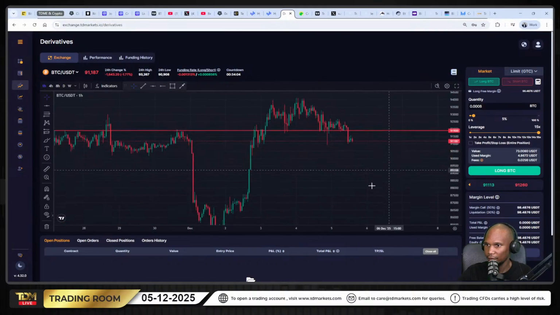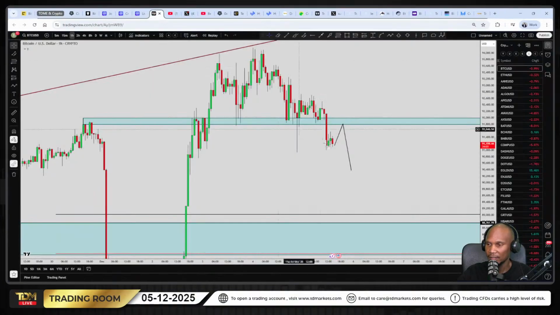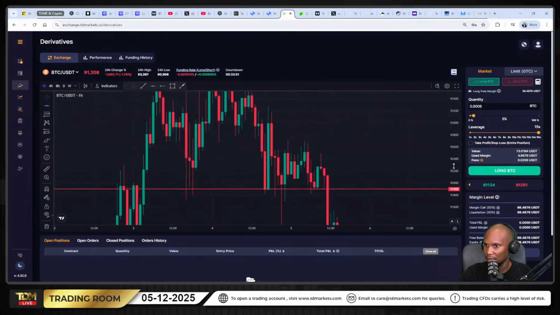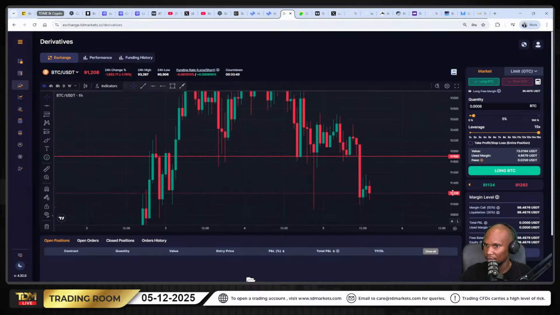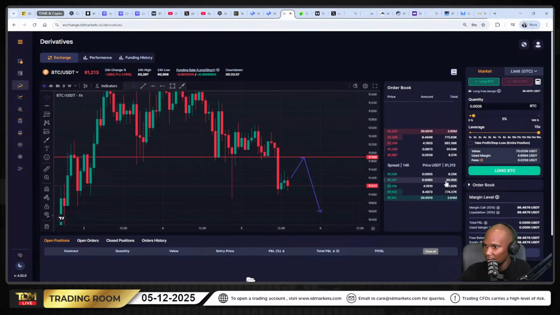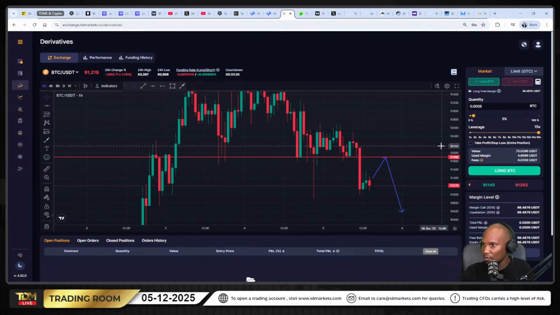So now if I'm looking to capitalize on this push towards the downside, I would look for an order there. I would look for a trade there, which is going to be around this line here. Should we get a retest, then we know we're anticipating price to go down. 91,900. All right.